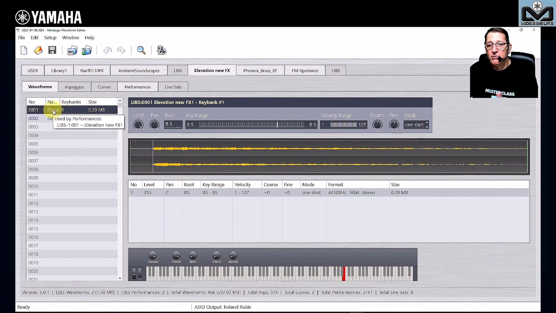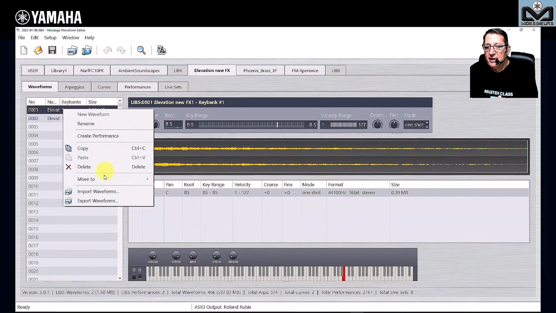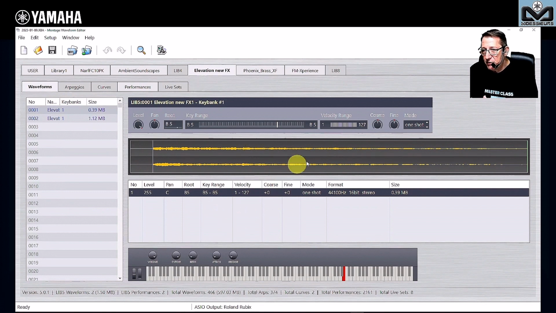Here I have one waveform. Finally, it's one sample. I can load it also here as a key bank, one alone. I can load here as a waveform as I want. I can export things too. And here you have the waveform. Here it's a sound FX. And here I have a sign already. Of course, it's on the B5. And I can play it through my keyboard.